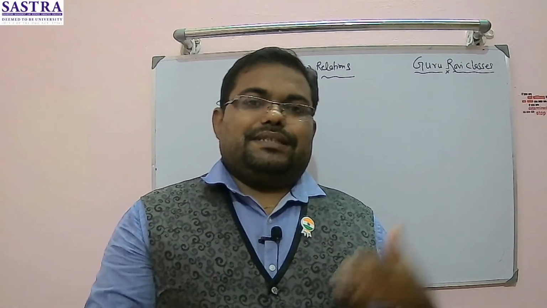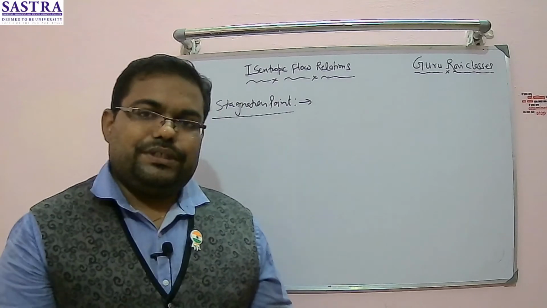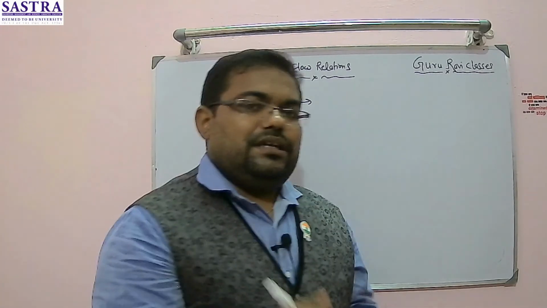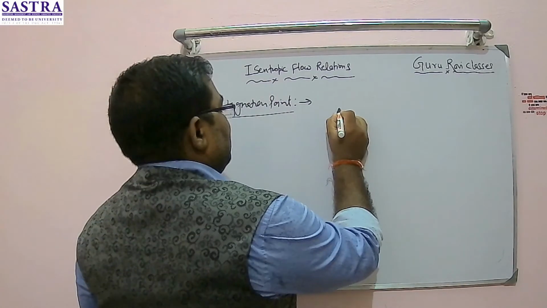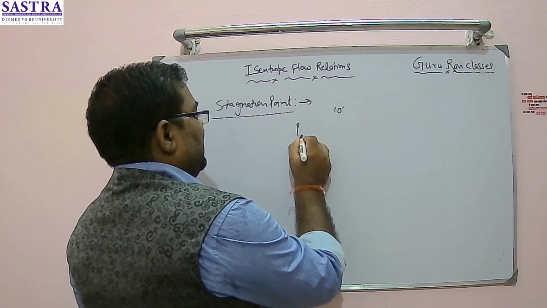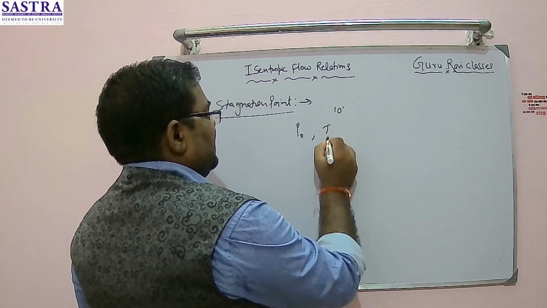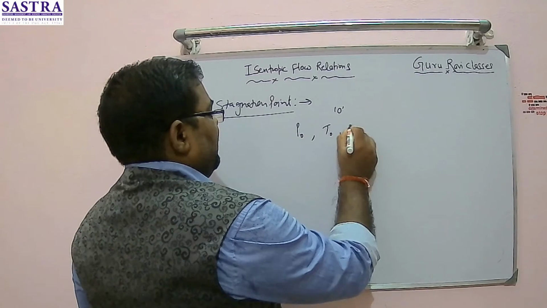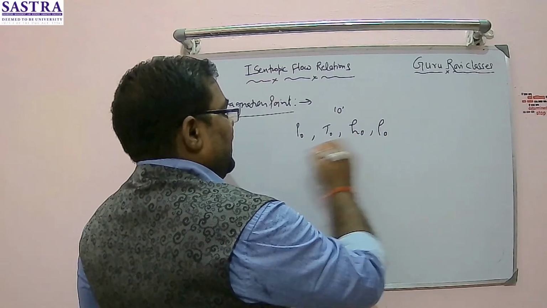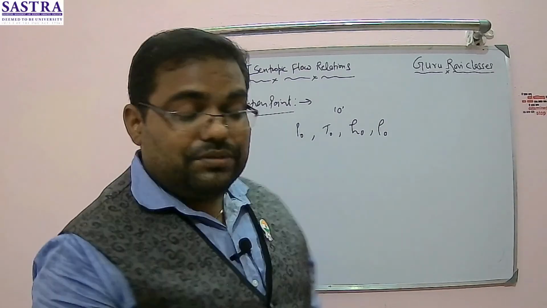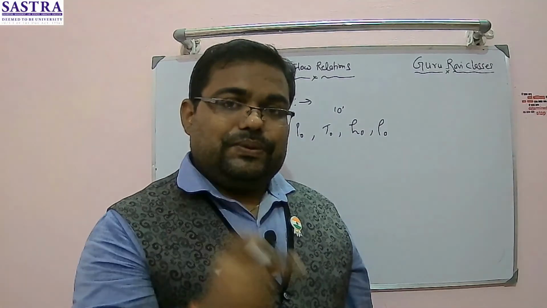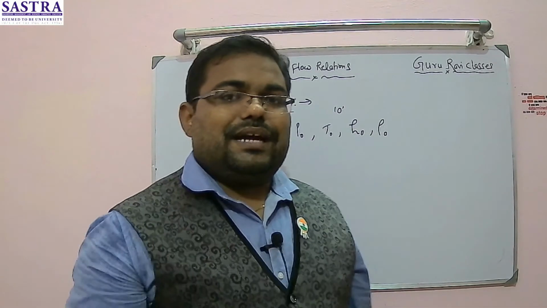So all the properties at the stagnation point are stagnation properties, and they are denoted by suffix 0. If I want to write pressure at a stagnation point, that will be P naught, temperature will be T naught, enthalpy will be H naught. Similarly, rho naught, etc. can be written. Speed of sound can also be written as A naught. So a property denoted by suffix 0 will be a stagnation property.